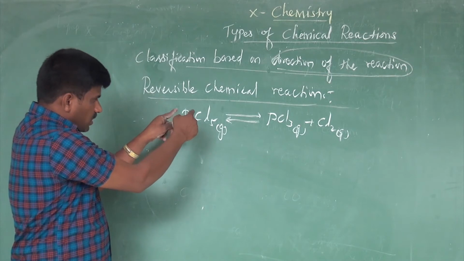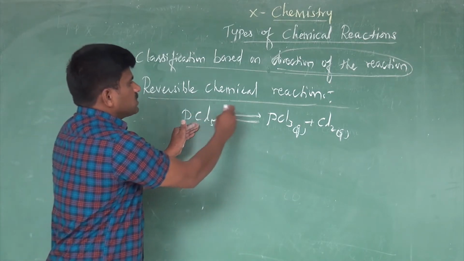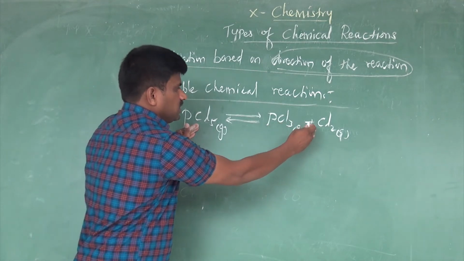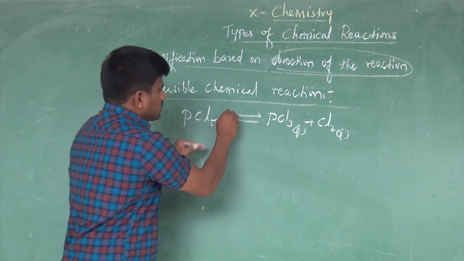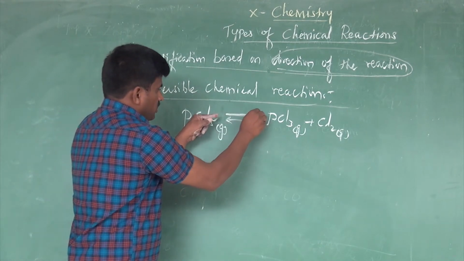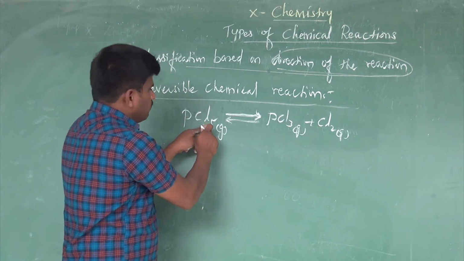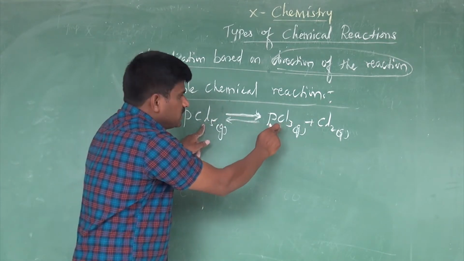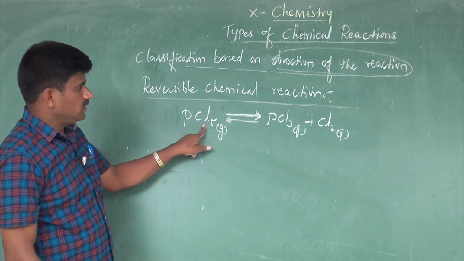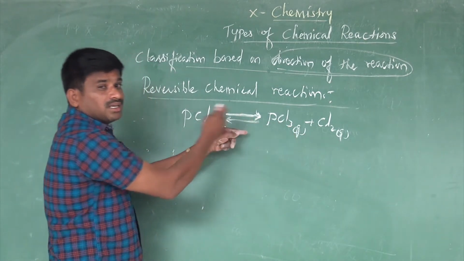Initially the reactant gets converted to PCl3 and chlorine. This reaction is called the forward reaction. This arrow mark indicates the reaction is forward. That means PCl5 dissociates into PCl3 and Cl2. After that, the reaction is converted back.